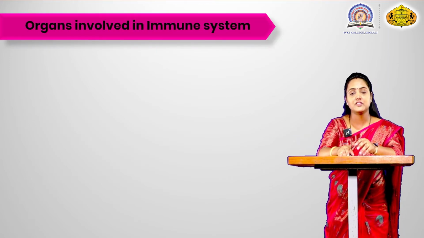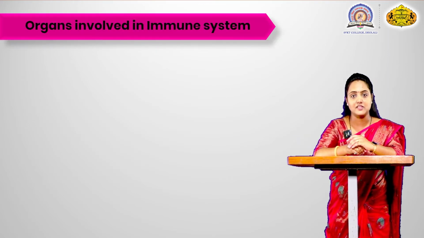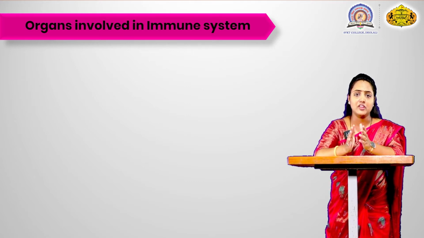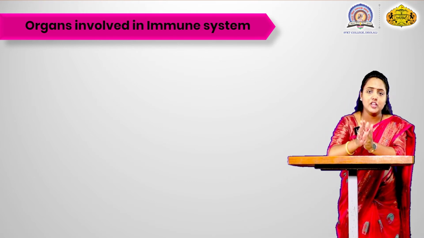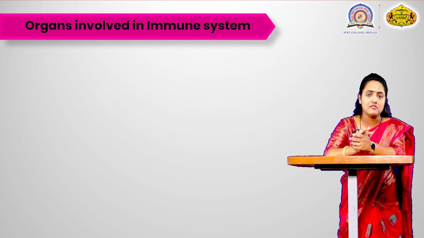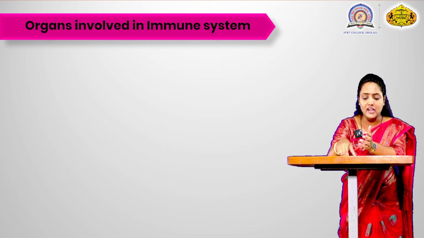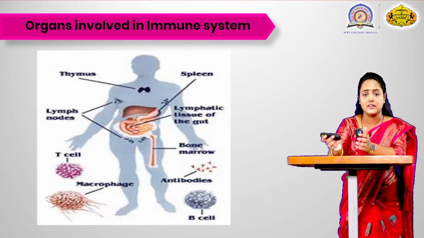Now we are going to see the organs involved in the immune system. As we know, our body has different types of organs. For your digestion, there is the intestine. For respiration, there are lungs. For excretion, the kidney does the work for the body. In the same way, for your immune system, there are different organs involved. And what are the organs? We are going to see that.